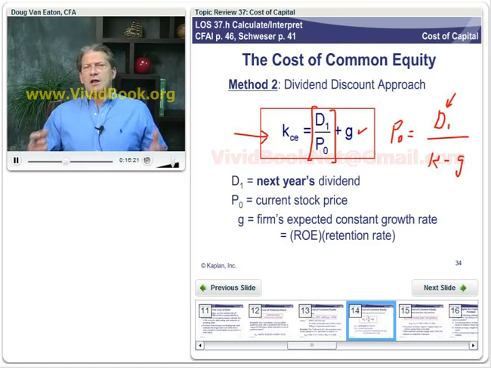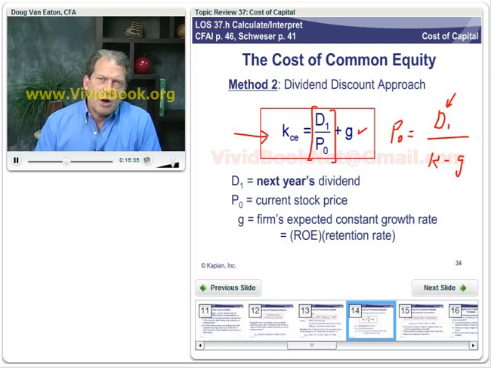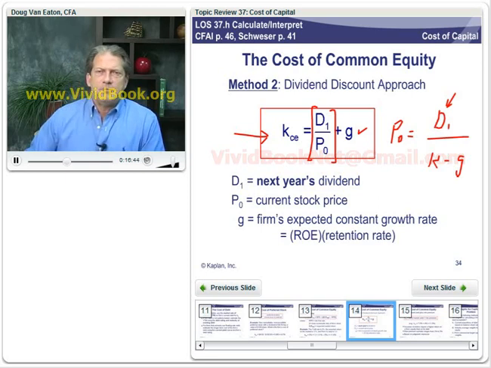Because you only got two ways to make money from buying a common stock. One is the dividend yield, if any, and the other is the expected growth in the value of the shares. So that's all we're doing in this model here, is saying the required rate of return, or the cost of common equity of the firm, is the dividend yield plus the growth in the share price over time.